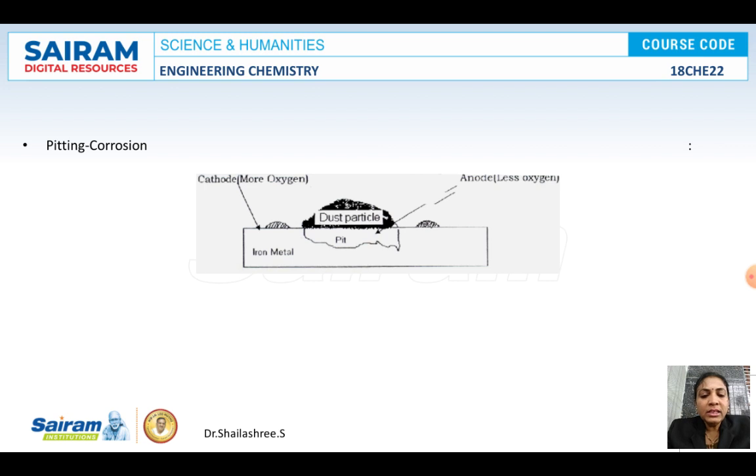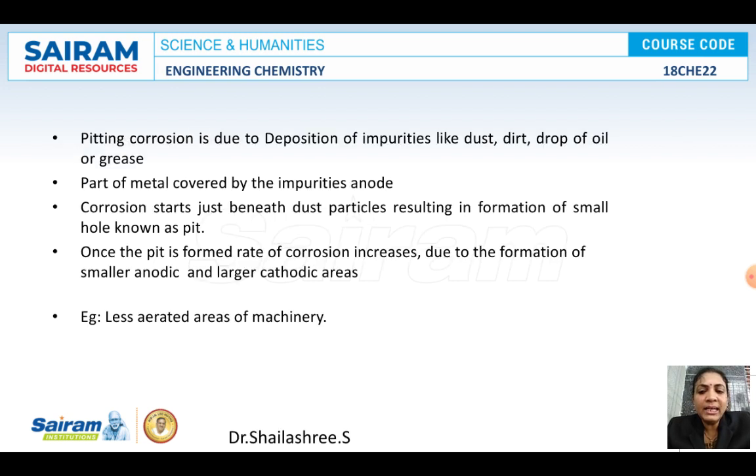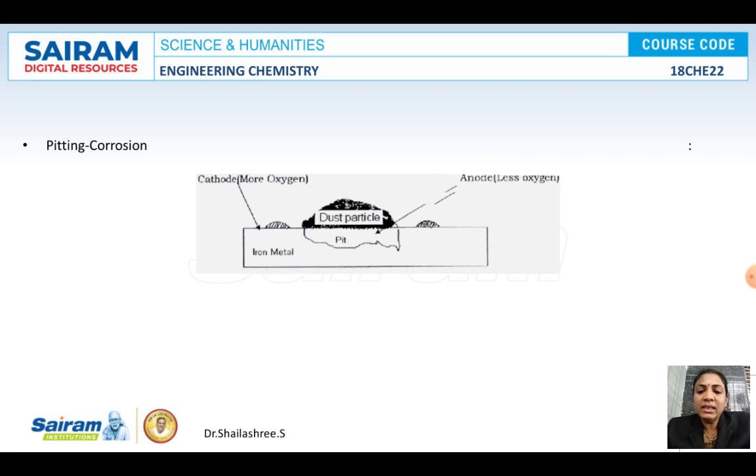So what happens? You can see the area which is just below the dust particle is less aerated. So this is the anodic area, and the complete area other than the dust or dirt is cathodic. See, all this area is cathodic. The area which is just below the dirt or dust is anodic.